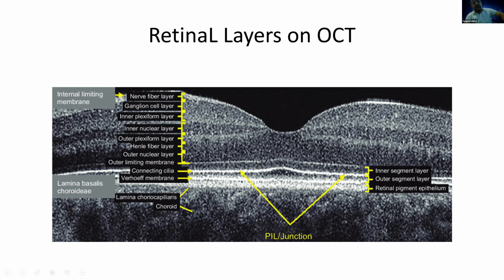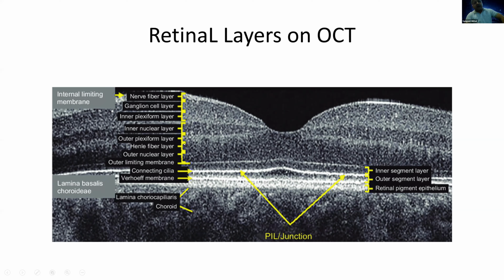So the retinal nerve fiber layer is a bright band, then there will be a dark band, the ganglion cell layer, then a bright band of inner plexiform layer, then a light band of inner nuclear layer, then again the outer plexiform layer will be a bright band, you'll see it as dark green, and then again there will be a lighter band of Henle's fiber layer.